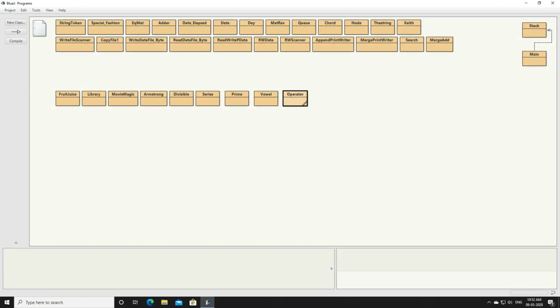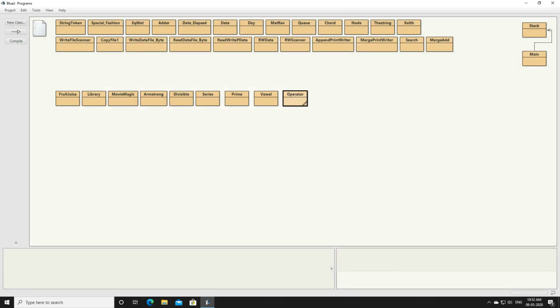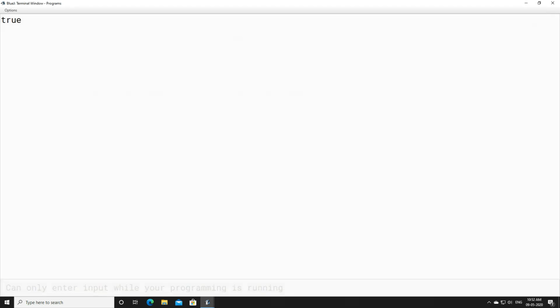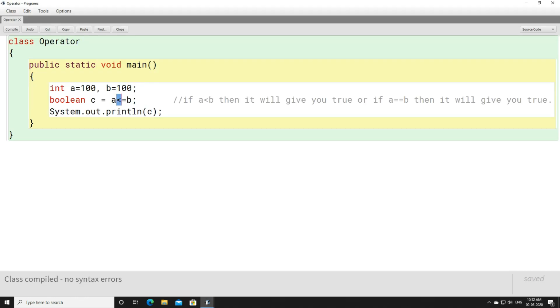Okay. Now if I make both the values same, that is 100 and 100. Now tell me, A is less than B? No, A is not less than B. But here we have used the equal to sign. A is equals to B. Yes, both the values are equal. A and B both are equal. Once again it will give you the output true, right? If any one of these conditions is satisfied, then it will give you the value that is true.